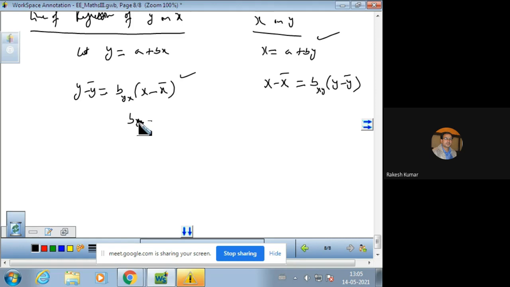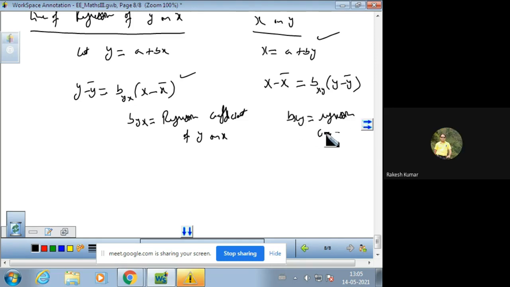What is byx? This is called the regression coefficient of y on x. And bxy is the regression coefficient of x on y, because the equation is of x on y.